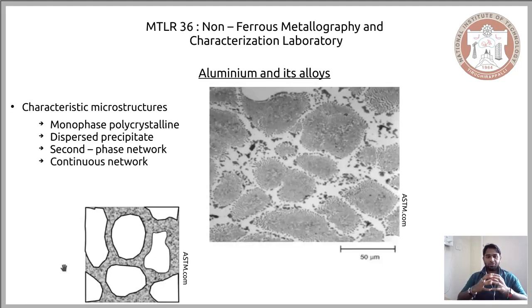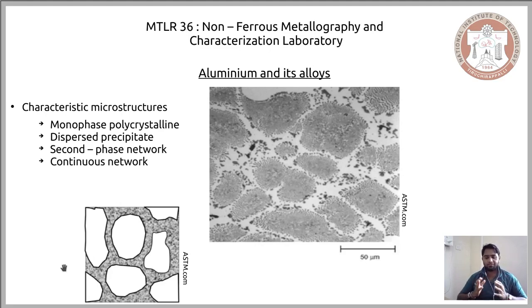And this is what we see here. This category of microstructure is referred to as the continuous network microstructure. When you compare this with the second phase network, the difference is that in the second phase network, the particles were separate entities occupying the grain boundaries. But in the continuous network, you in principle won't see any grain boundaries, but you have your precipitates that are continuous, and the other phase forms islands between these continuous second phases.